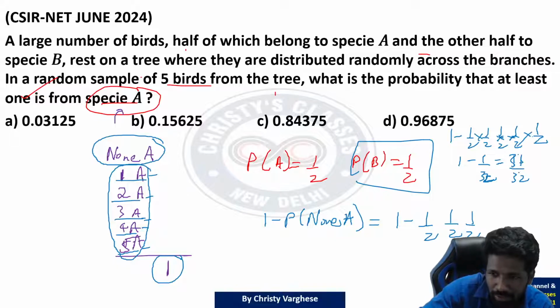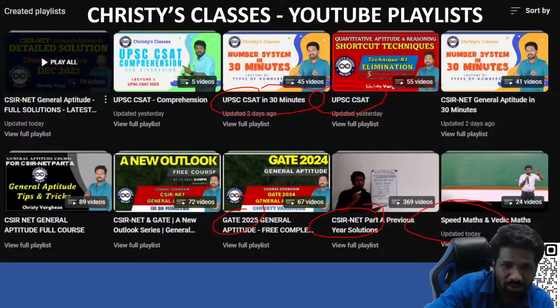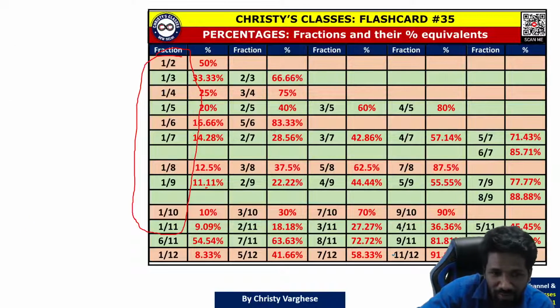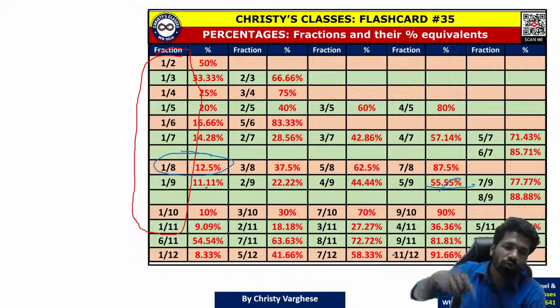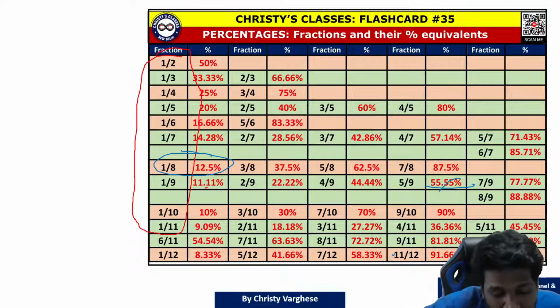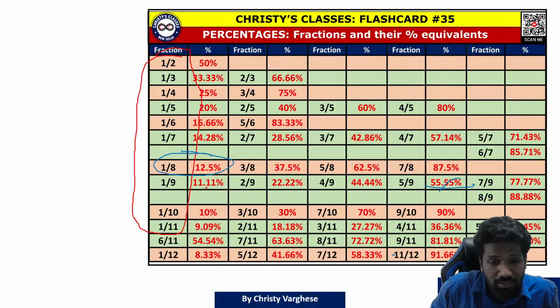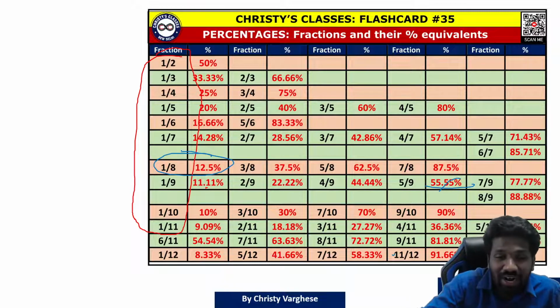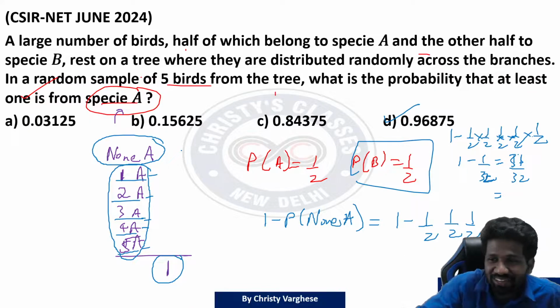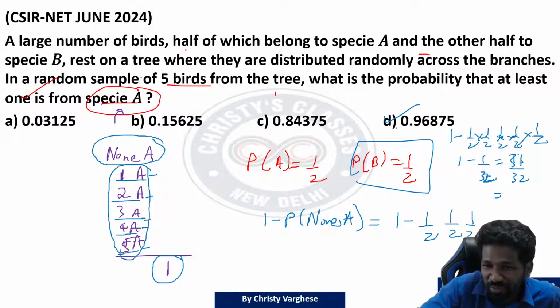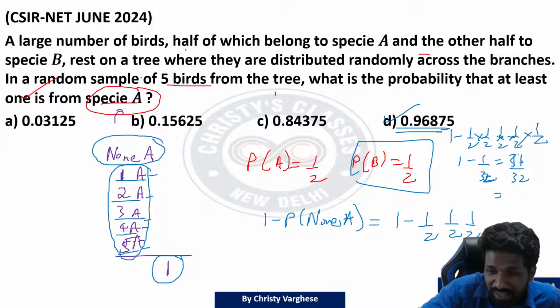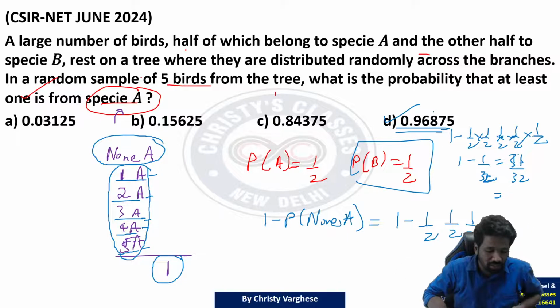If it were a virtual calculator, it could calculate 31 by 32. No, this can only do approximation. Again, last question I told you this fraction idea. 1 by 8 is 12.5%. So 1 by 16 is 6.25%. So 1 by 32 is 3.125%. Subtract 3.125% from 100. 100 minus 3.125 is approximately 96. That is a shortcut way. In our percentage chapter we will discuss more about it.